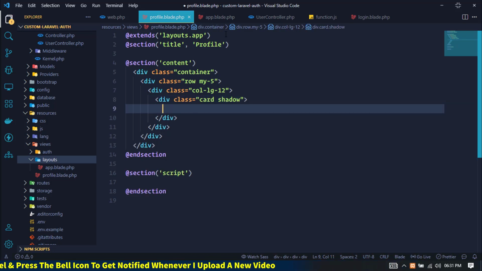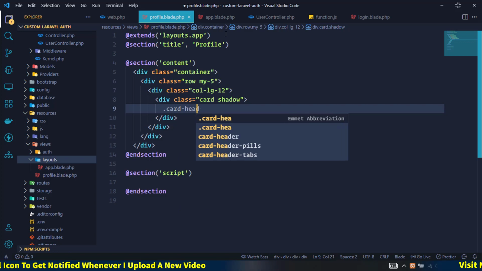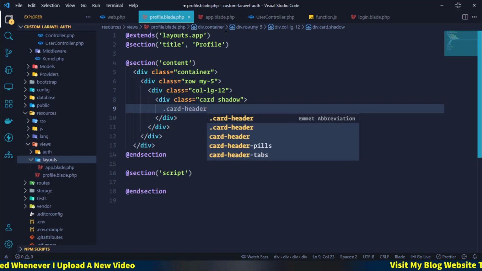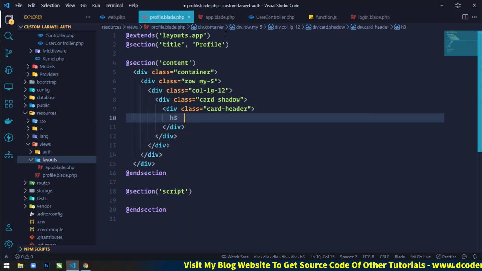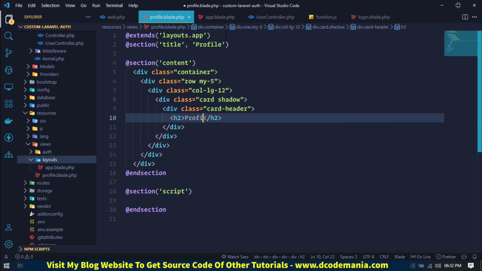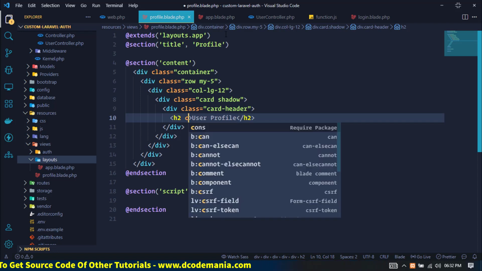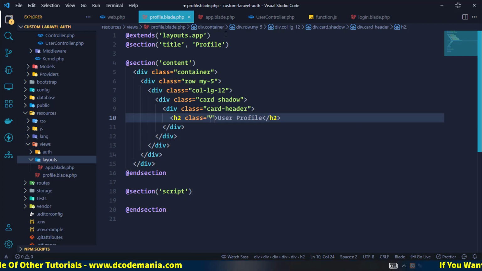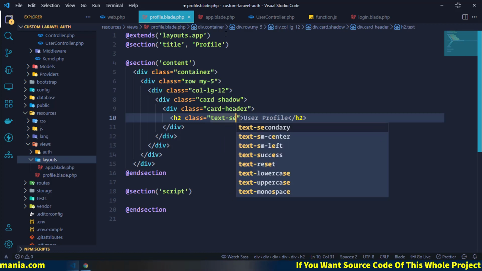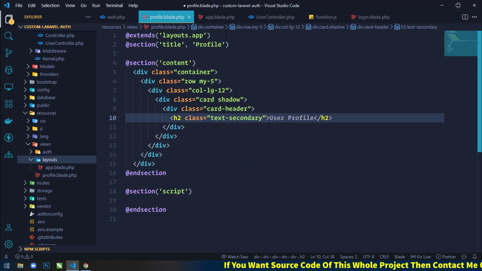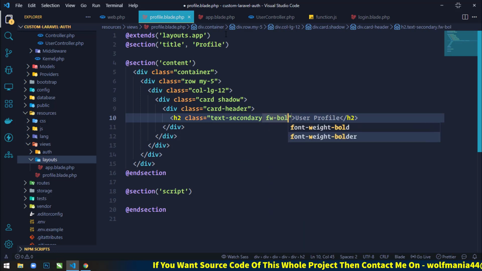Now inside this card I will create a card header. And inside this card header I will create a heading using h2, and here I will write user profile, and in the h2 I will use some Bootstrap classes: text-secondary, and font-weight-bold.